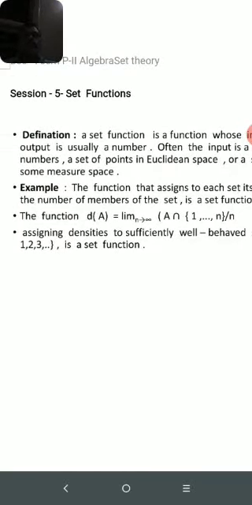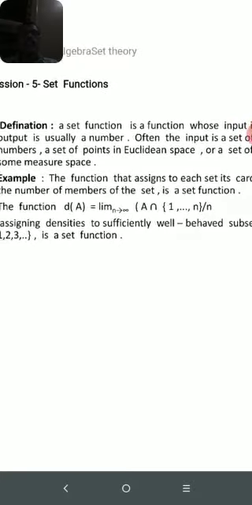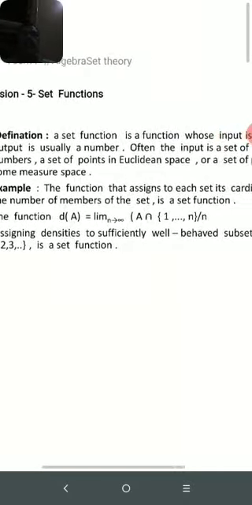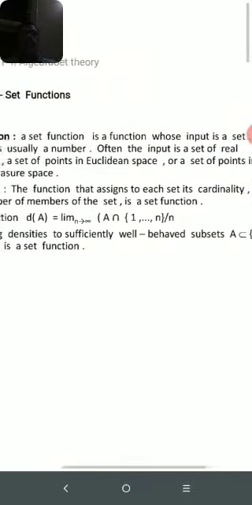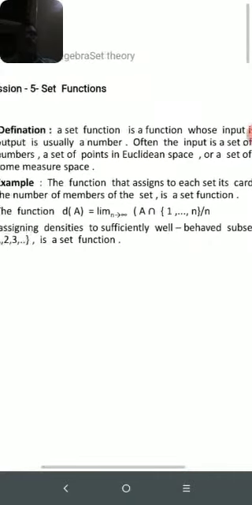Often the input is a set of points, a set of points in Euclidean space or a set of points in some measure space. For example, the function that assigns each set its cardinality, that is the number of members of the set, is a set function.